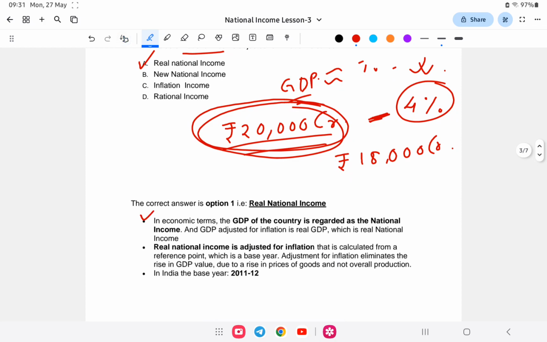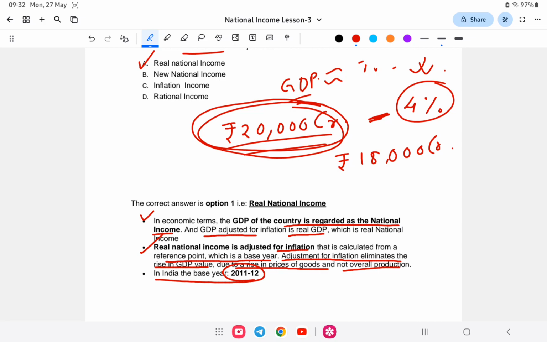In economic terms, GDP of a country is regarded as the national income. Also, when GDP is adjusted for inflation, that is called real GDP. That is the real national income. The real national income is adjusted for inflation, calculated from a reference point, which is a base year. Adjustment for inflation eliminates the rise in GDP value due to a rise in the price of goods and not overall production. The base year is 2011-12.